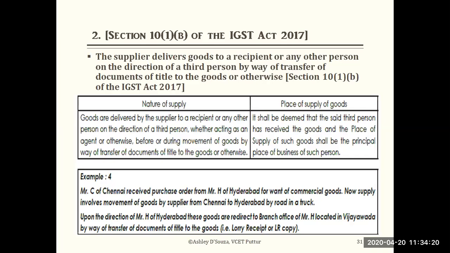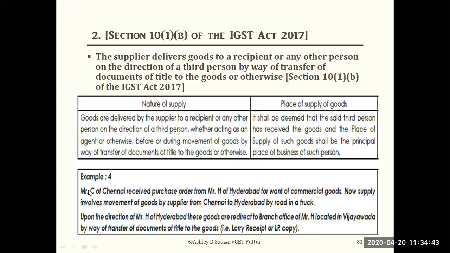The person who has ordered, the person who has directed certain things, to transfer goods to a particular place, that person's location we consider as the principal place, and that person's location is considered as the place of supply. Okay, so you will understand with an example. So there is an example.